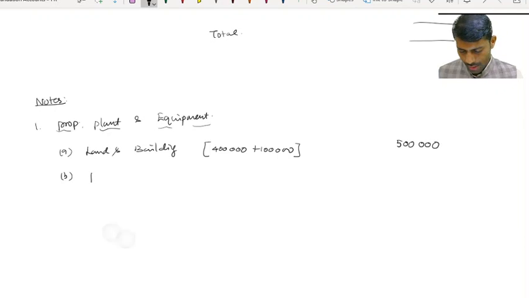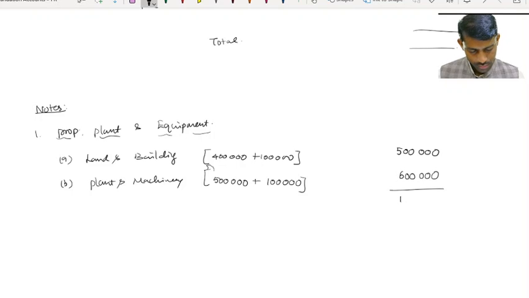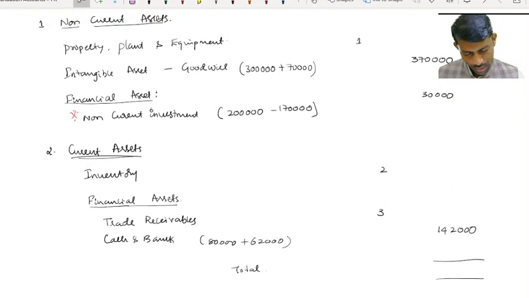Then B, plant and machinery, 5 lakh plus 1 lakh. Therefore, 11 lakh. Total, it is 11 lakh.